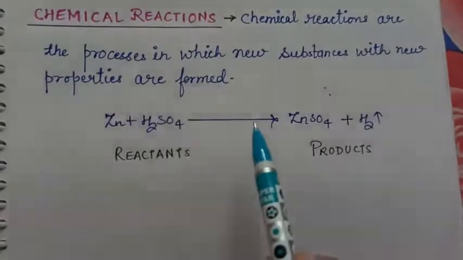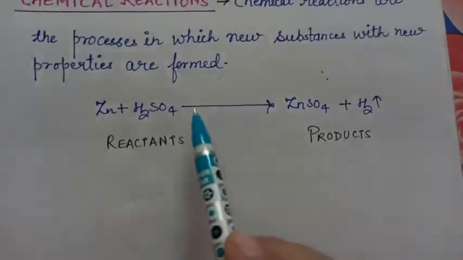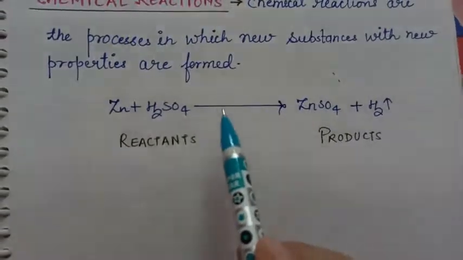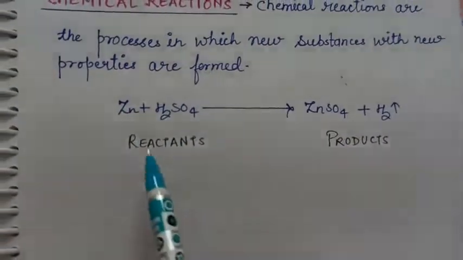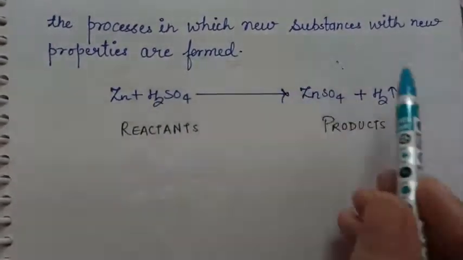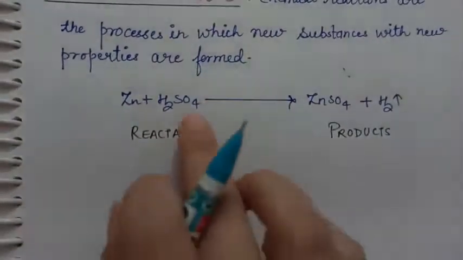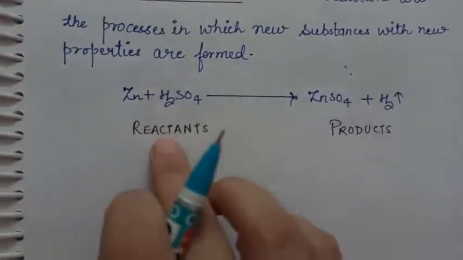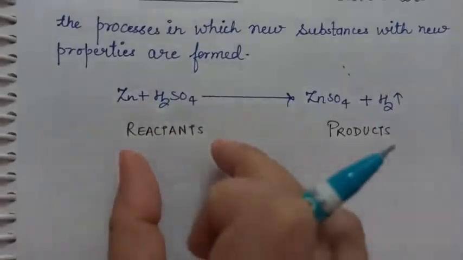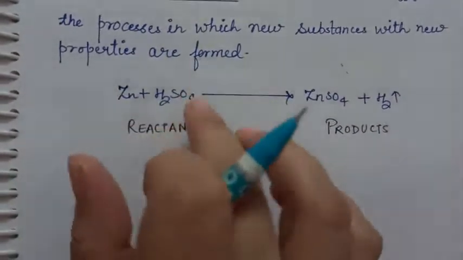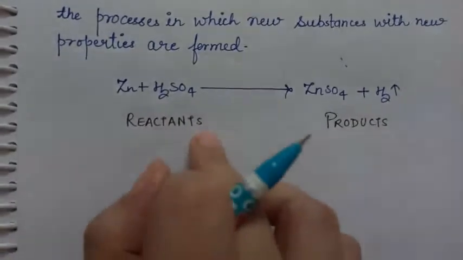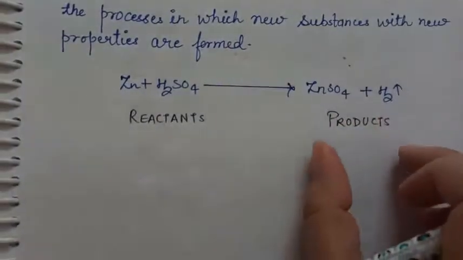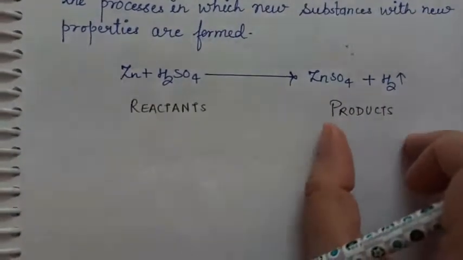In a chemical reaction, there are two parts. The arrow which you can see here has two sides: a place before the arrow and a place after the arrow. The substances written on the left side of the arrow, when you write any reaction on a piece of paper, are called reactants, and the substances on the right hand side of the arrow are called products.